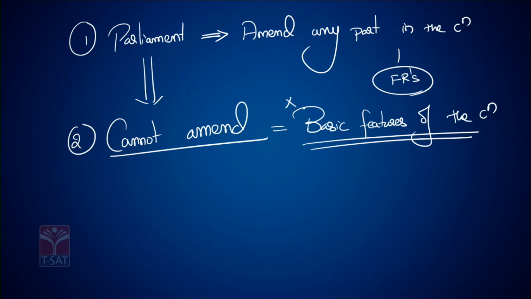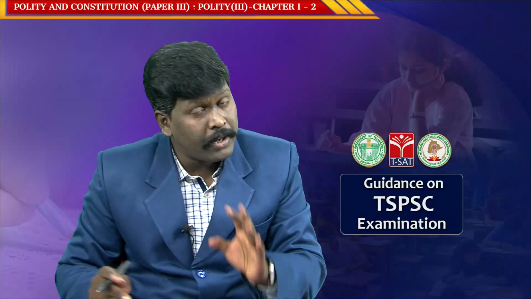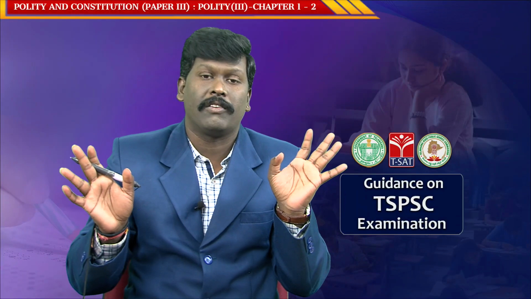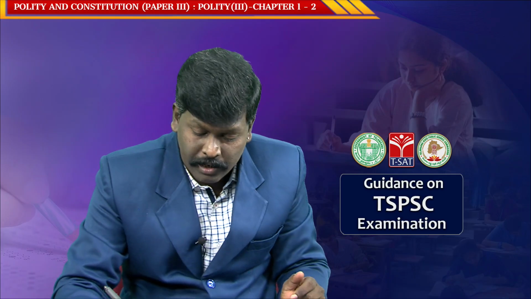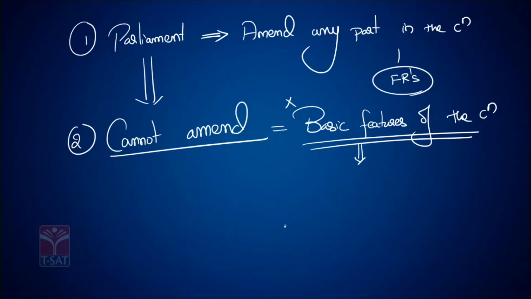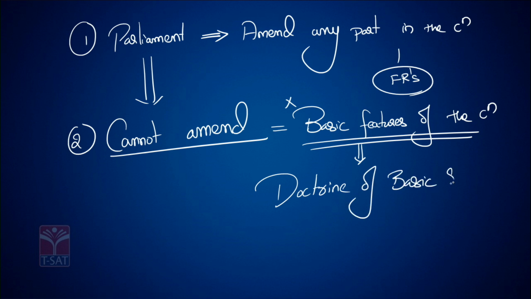Except the basic features, Parliament can amend any part of the constitution. These basic features of the constitution combined are called the doctrine of basic structure. So anything within the doctrine of basic structure cannot be amended by Parliament.